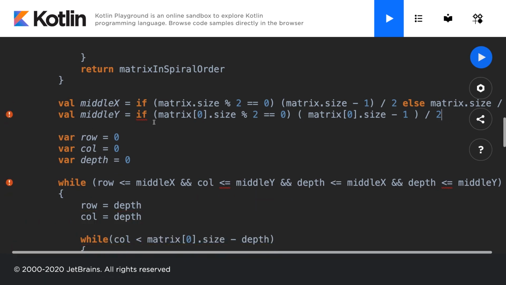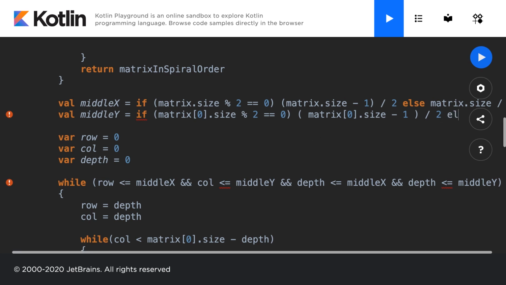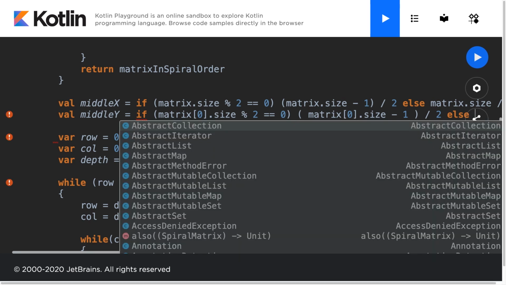Okay, excellent. Let's see. What is it telling me now? Let's see. Must have both if and else branches. Oh, I see. I just forgot to initialize the middle y. Not a problem. We can go ahead and initialize the rest of the middle y. We just need to add an else statement. Now, how could I forget that? We'll just add an else. Well, that's why the compiler is there. So we'll add an else statement.